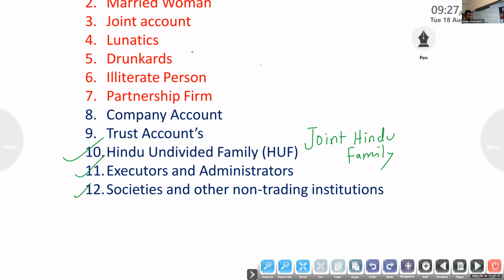So first one, joint Hindu family business. It is a distinct form of business organization only found in India. This joint Hindu family is created by the operation of Hindu law. On the basis of Hindu law only, they started. It is related to Nair caste. It is now not famous, but already it was a famous business organization.